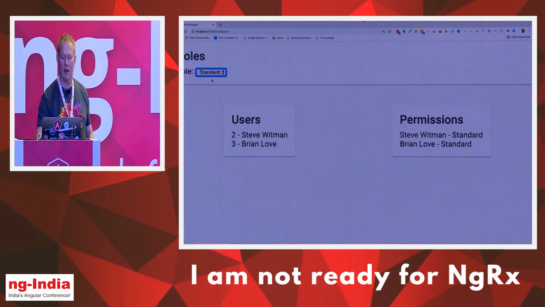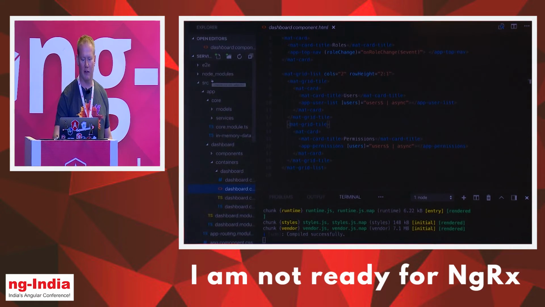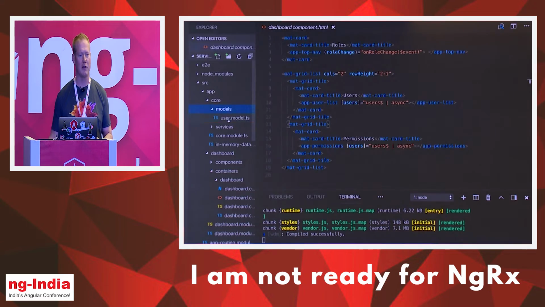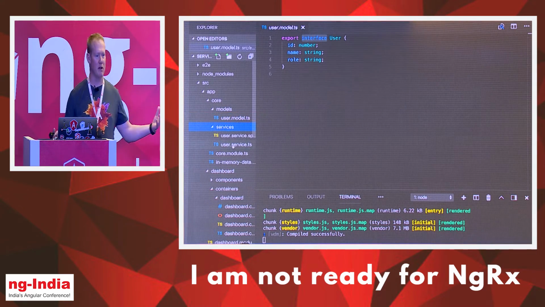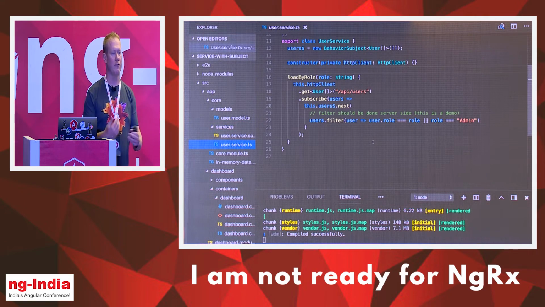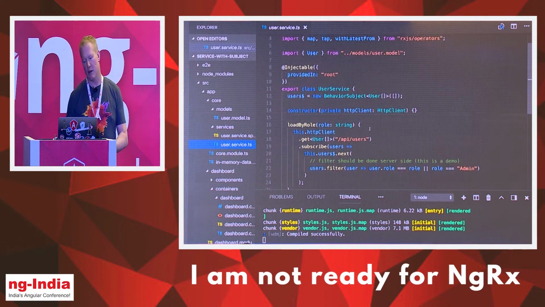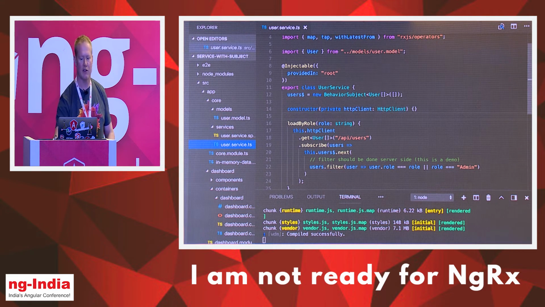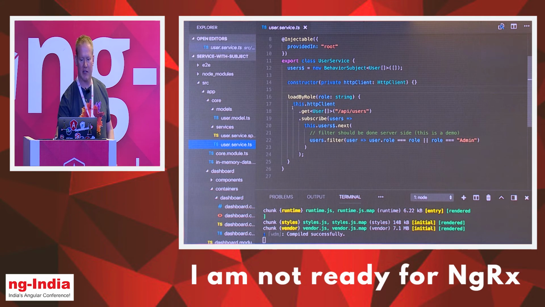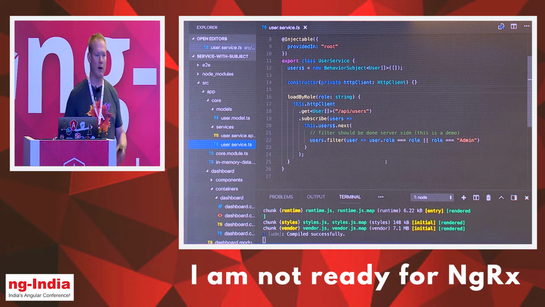And here, after the call is made, we're subscribing. Now, you see I put a little note in here that the filter should really be done server side, but this is just a demo. This is just using an in-memory database to pull the data back, but I do want to be able to do the filtering based on the role that's passed in. So this aspect here for the filter would be removed and we would just return the data. But for this example, we're doing the filter and then taking that filtered data and injecting it into the stream by calling next. Okay? So that's how we're getting the updated data.